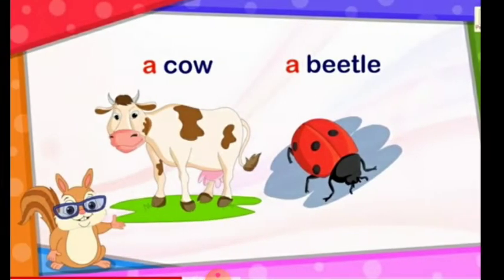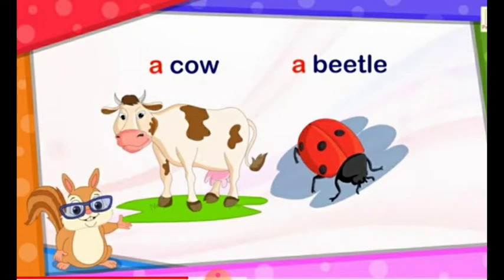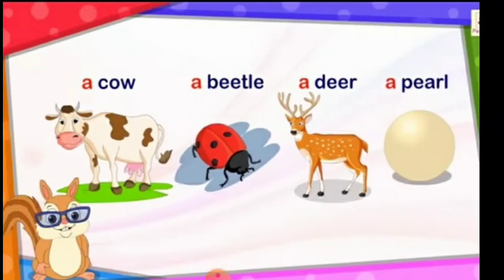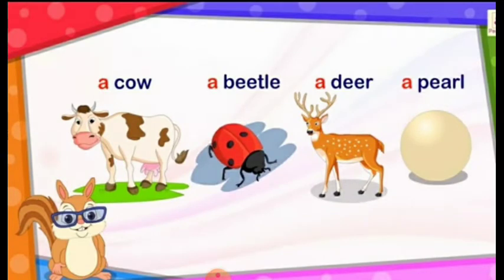Okay? For example, a cow, a beetle. Beetle is a kind of small bug. एक छोटा सा कीड़ा होता है beetle, red and black color का. Okay? So for example, a cow, a beetle, a deer, a pearl. Pearl is moti.